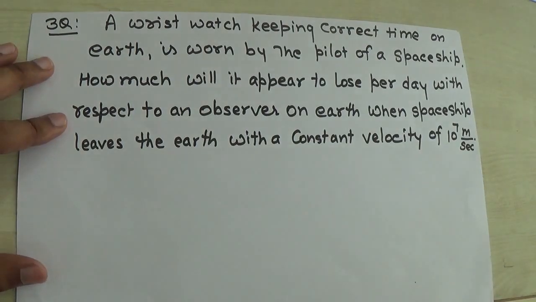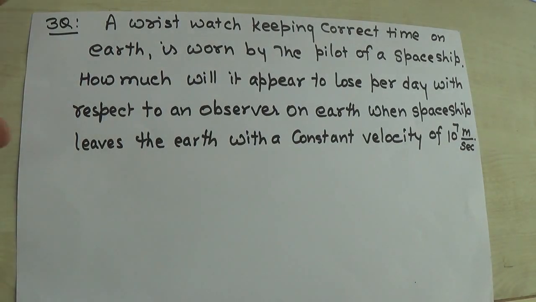In this question the formula is the same, we have to use the time dilation formula, and from the statement you can get the flavor of the time dilation formula. As I have mentioned earlier in the derivation, there are two things, one is a moving frame and second is the rest frame.